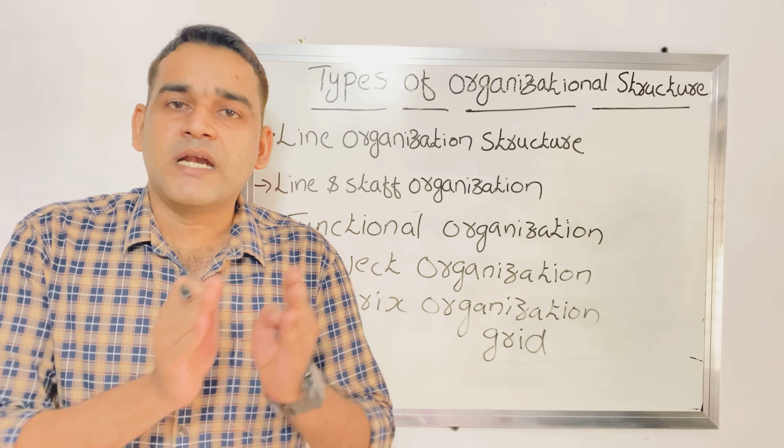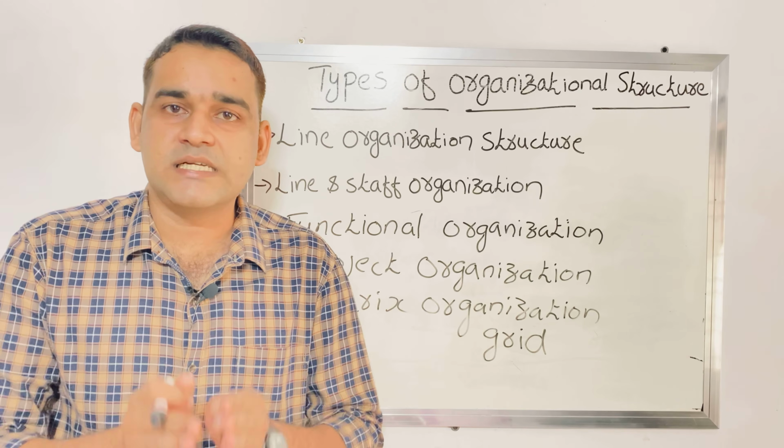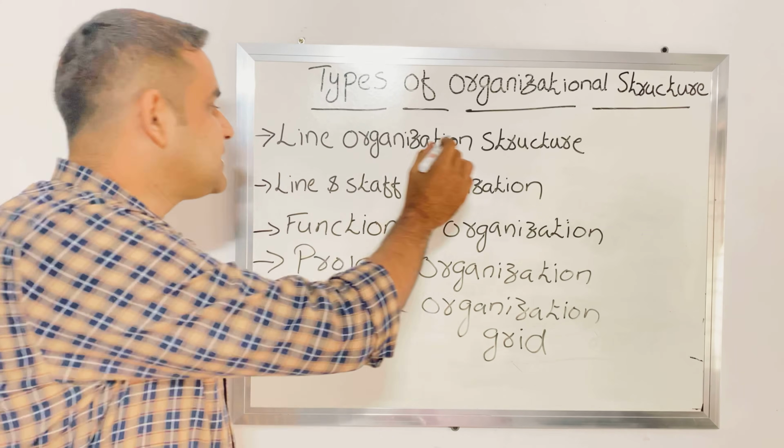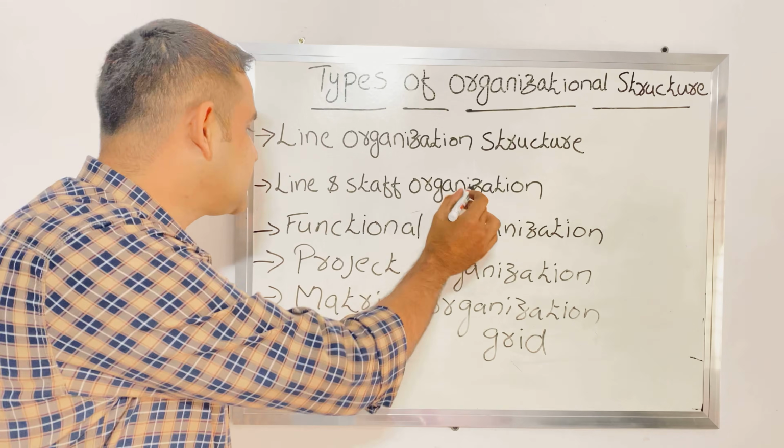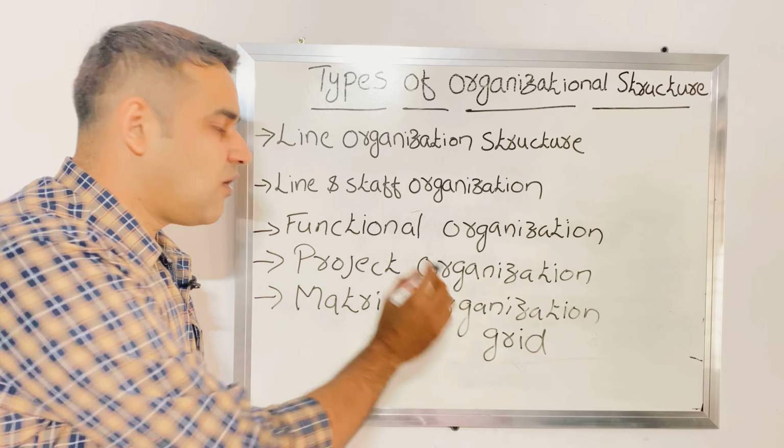These are the different types or forms of organization structure: line organization structure, line and staff organization, functional organization, project organization, and matrix organization.